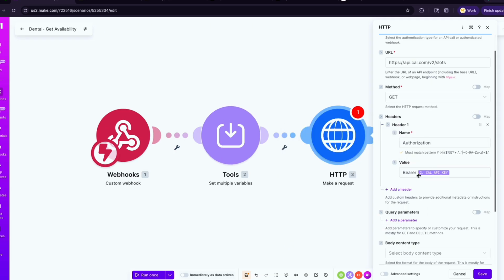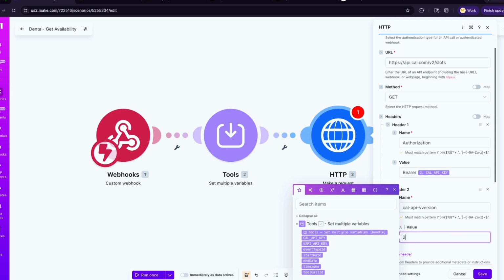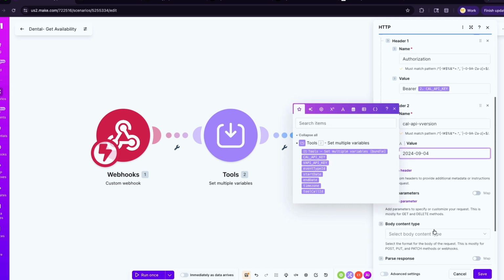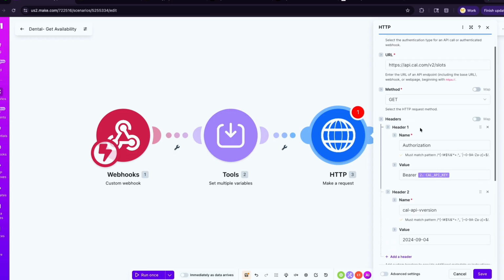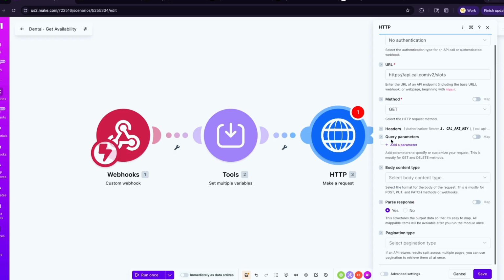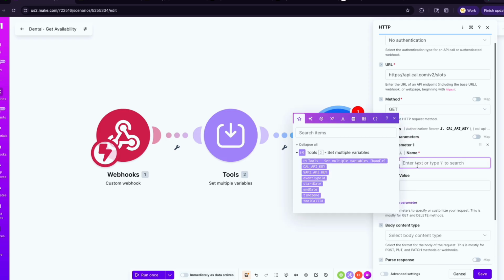So you see how variables are important. And then we need another header, which is going to be the API version, which is 2024-09-04. Okay, so that's what we need in our header. Now, because we're getting information, we need queries. We need to query, what do we need to get? For that, we're going to do queries. You need the event type ID.